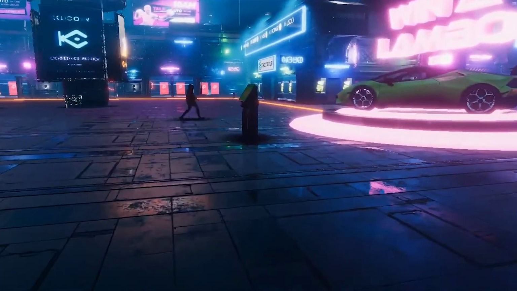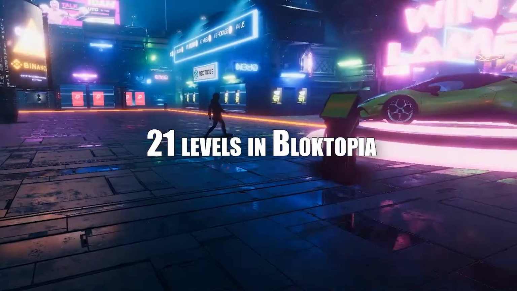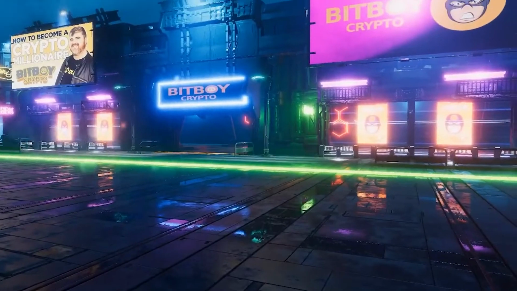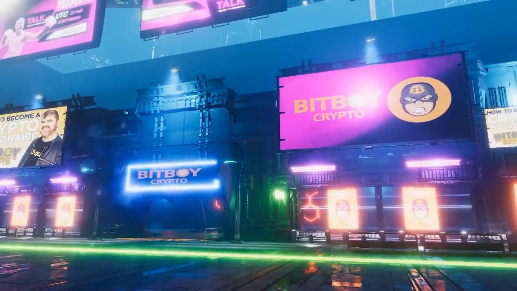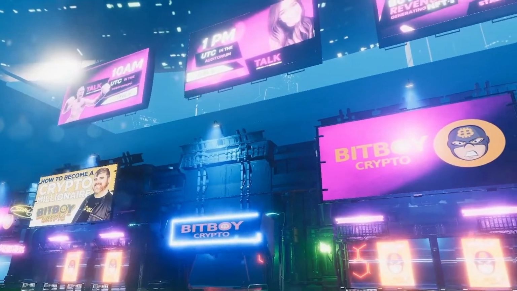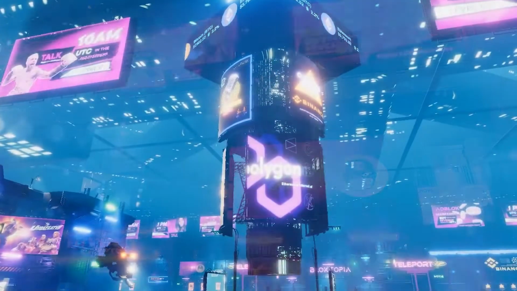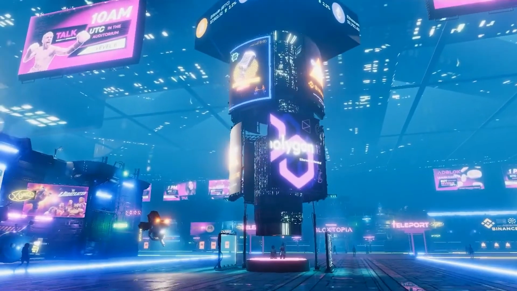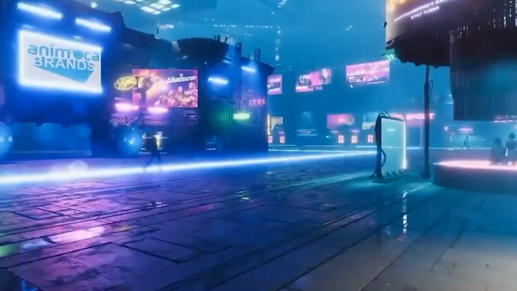Now a little more into the technical details. There are 21 levels in Blocktopia, and on each of these levels, you'll be able to find 5 advertising totems. So in each corner of every level, as well as at the center of each level, there is an advertising totem. The one in the center of each level is the largest, while the other 4 are comparatively smaller.